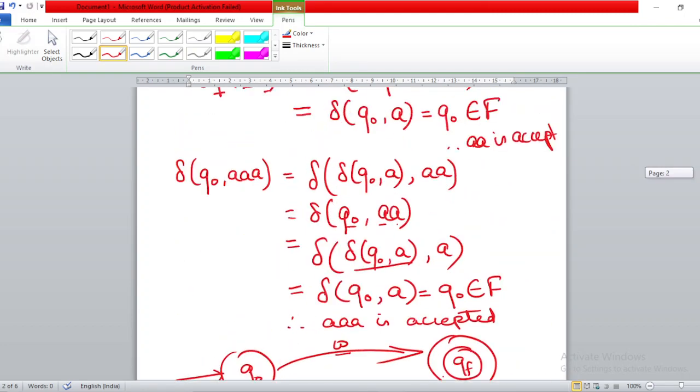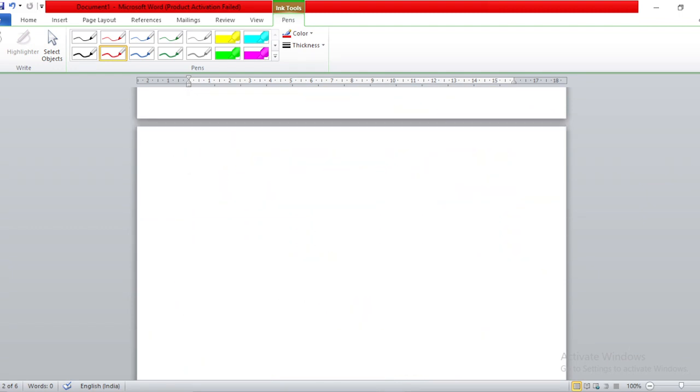So the next question that we come on to now is the follow-up to the previous question that we made for A star. The next automata you have to make is for (A+B) star. (A+B) star will contain strings because star is there, Kleene closure is there, so the null string will be there, and all possible combinations that can be made of A and B. So A, double A, triple A, any number of A's.